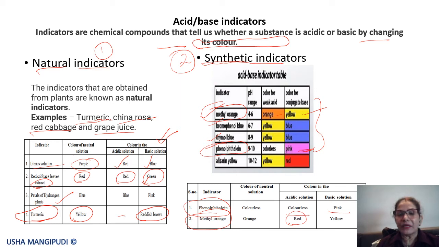And in a basic solution it turns yellow. So these are the important indicators and color changes you need to remember. Of course, you will be doing them in the lab also, actually testing acidic and basic solutions, so you will get to know more about this. Okay, so that is all about the acid-base indicators.